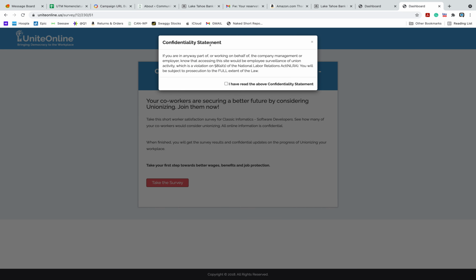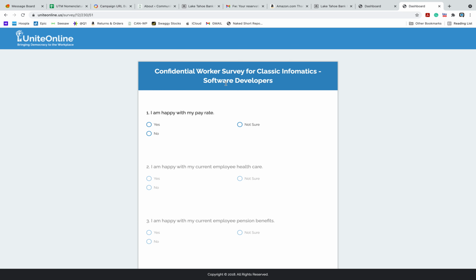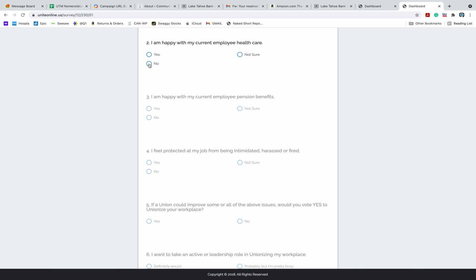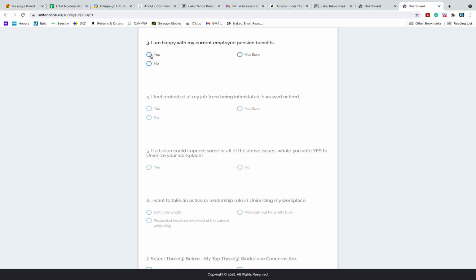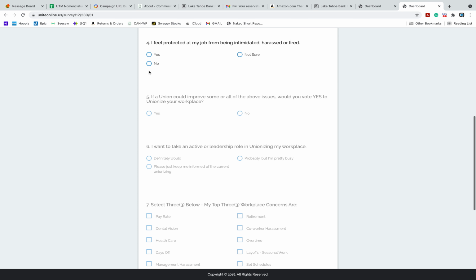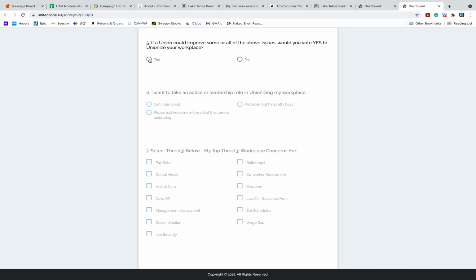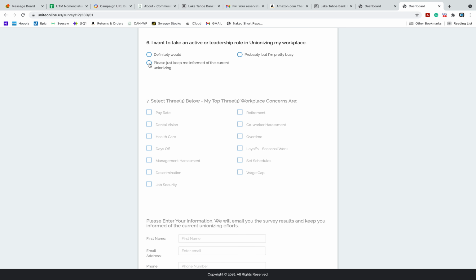And this is a little confidentiality statement. This is a legal issue in the United States, so they just have to check that they're not part of the management. So they say yes, and so we get this little simple survey. So yes, I'm happy with my pay rate. No, I'm not happy with my health care. Not sure about my pension. No, I don't feel protected at my job. Yes, I would consider unionizing.